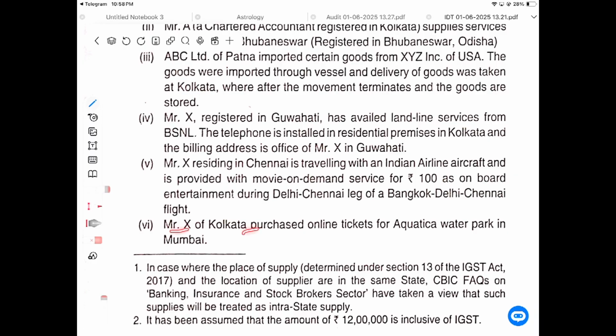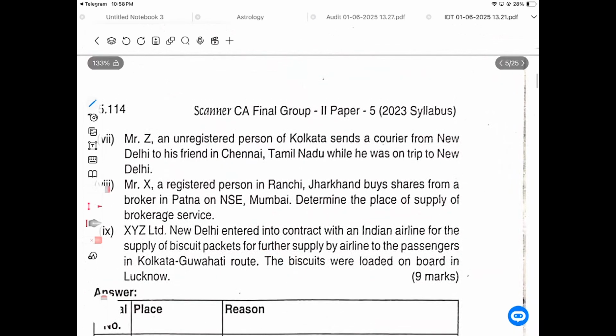Mr. X in Kolkata purchases an online ticket for Aquatica Water Park in Mumbai. CGST and SGST, intrastate supply. Mr. Rizat, an unregistered person in Kolkata, sends a courier from New Delhi to his friend in Chennai, Tamil Nadu, while he was on a trip to New Delhi. The service is rendered in New Delhi. He is an unregistered person, so CGST, SGST, intrastate supply.